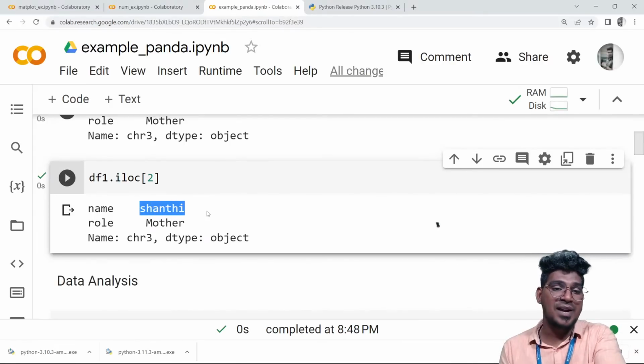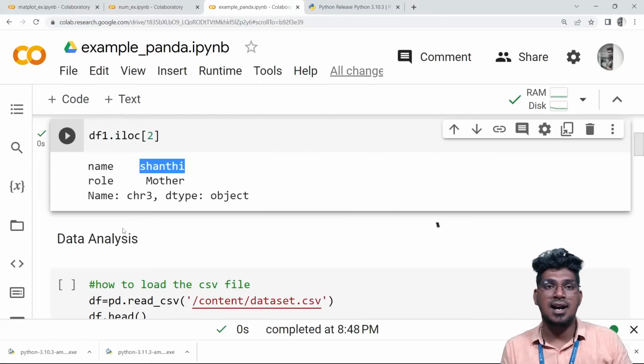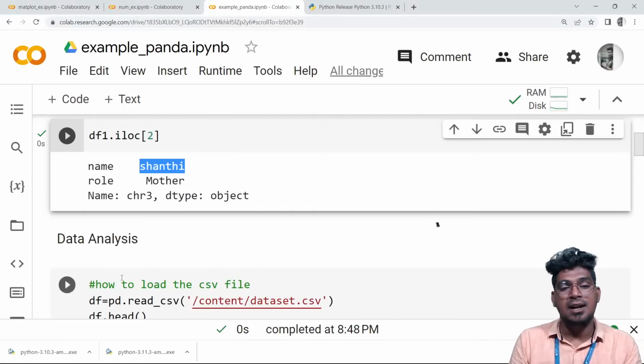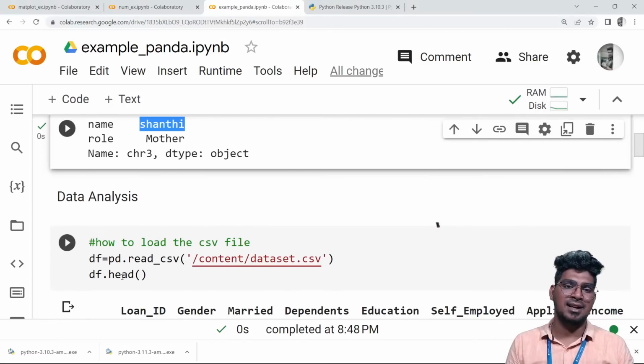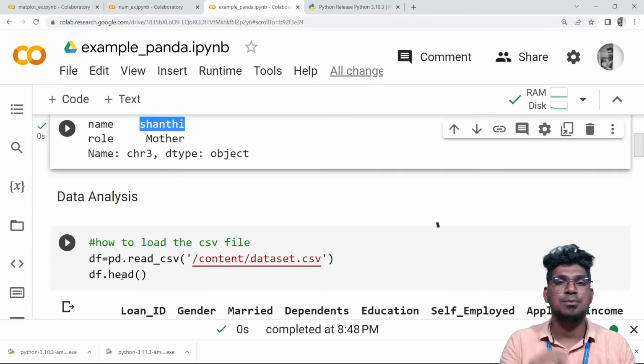Right? This is the way the function will work. Now I'm going to get into the data analyzing process. How to load this CSV file? That is the most important question.